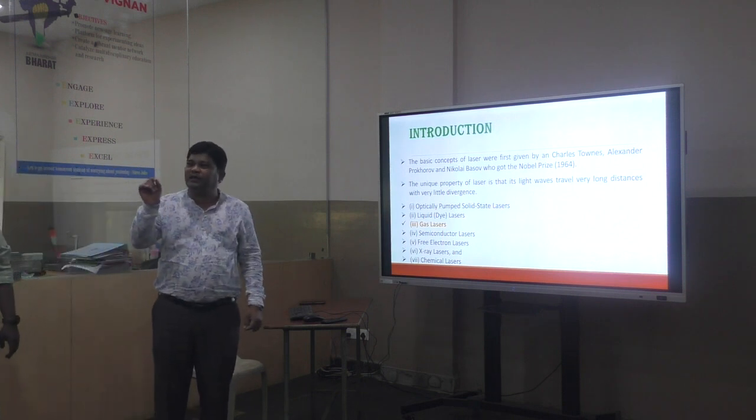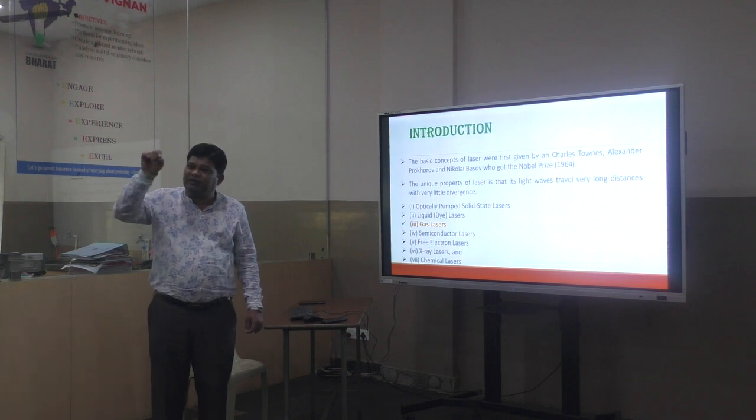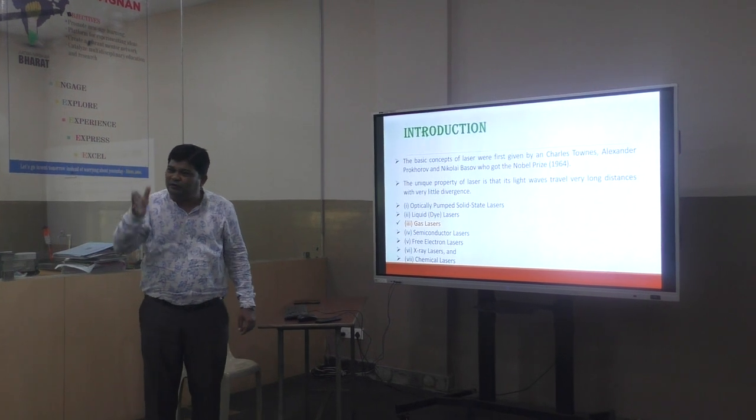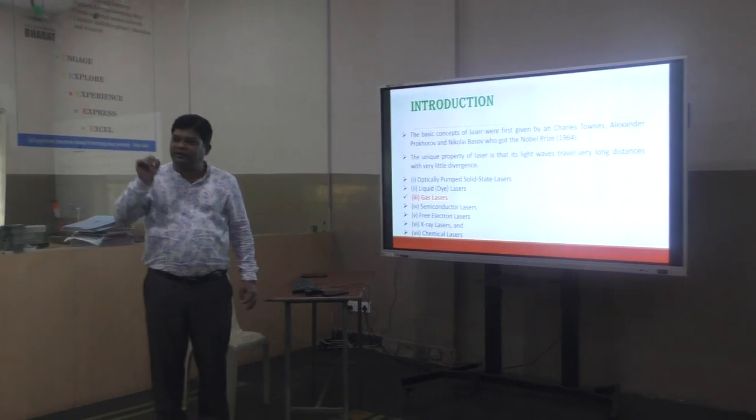That is the unique property, and therefore it cannot scatter, and that property of the laser, traveling in a straight line, we can use to cut a particular material. It can act as a point.